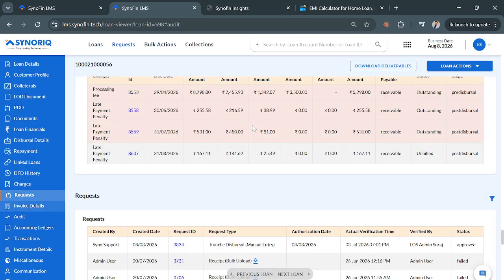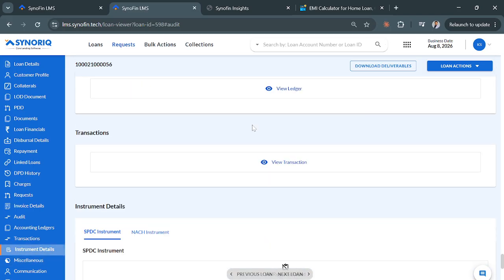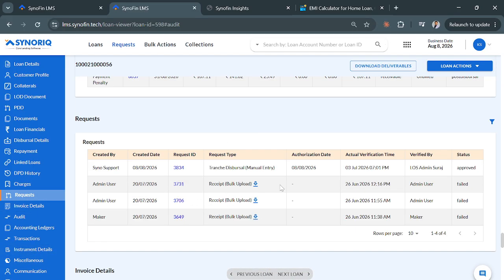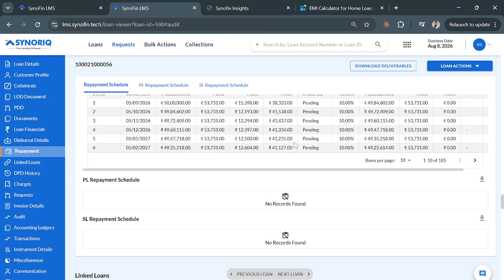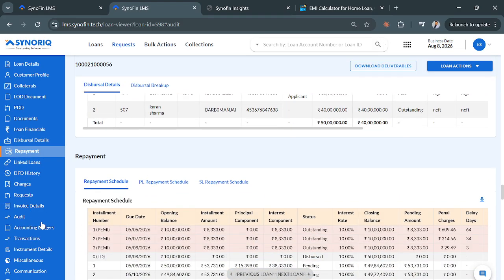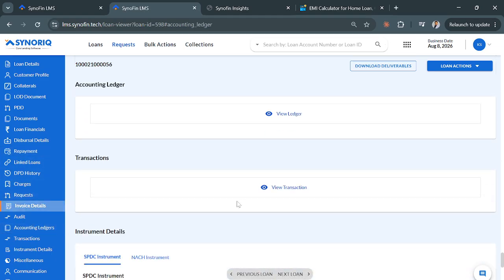And this is a testing loan, so there is no payment done for the previous tranche also. So ideally there should have been a payment. Here there are no payments, so we'll create a payment. So let's first see the tranche entries. We'll go to accounting ledgers.